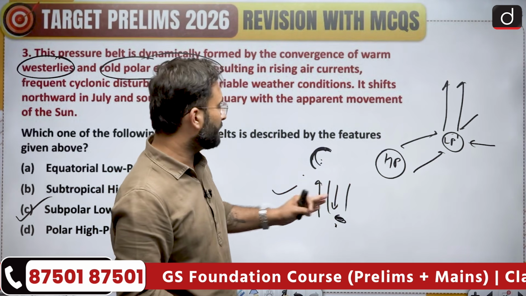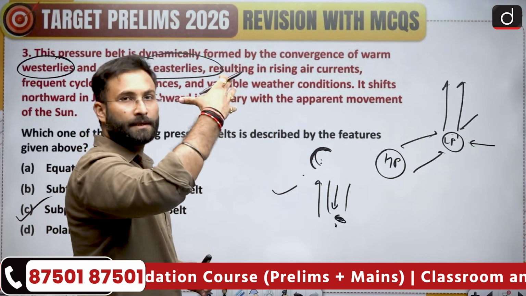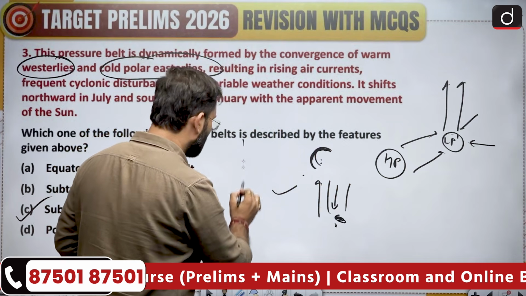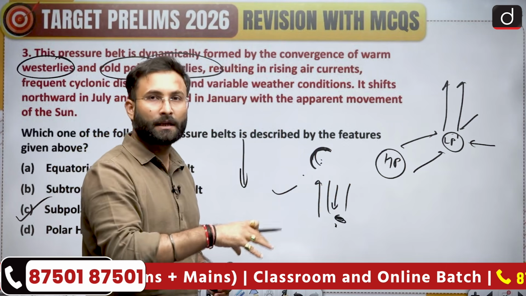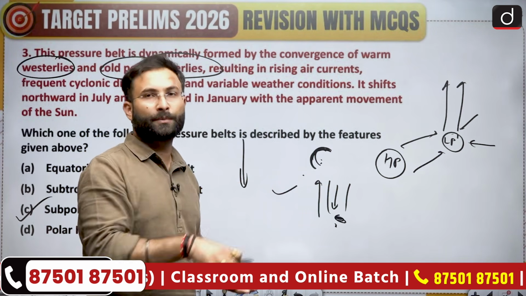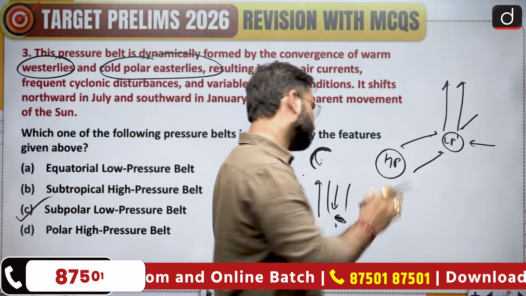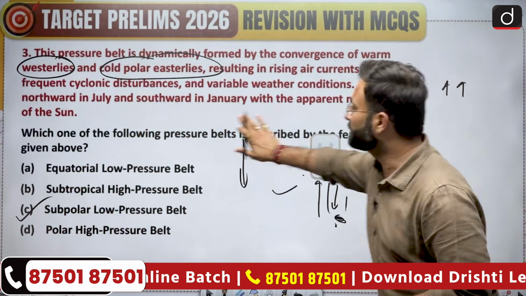Now if the direction of the movement of the air is in the downward direction, the pressure will increase. That area will be of higher pressure. Okay. So option C is your right answer.